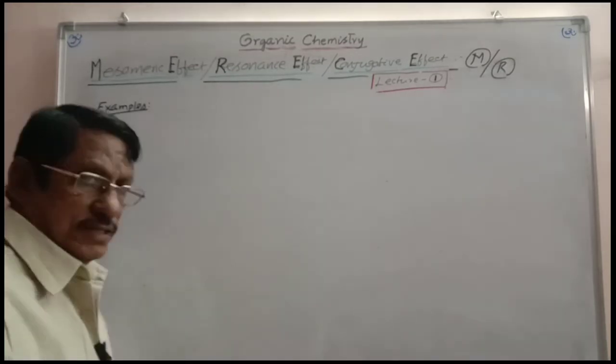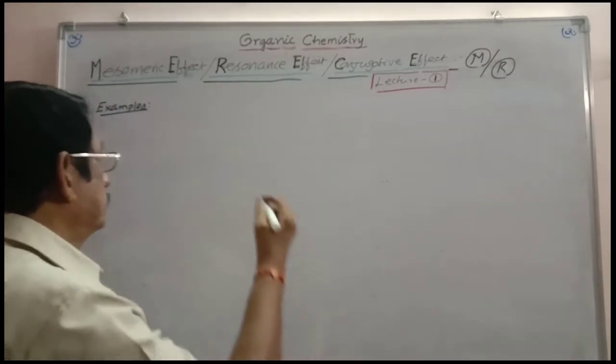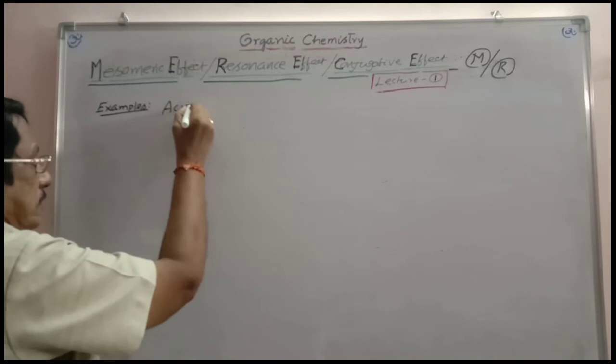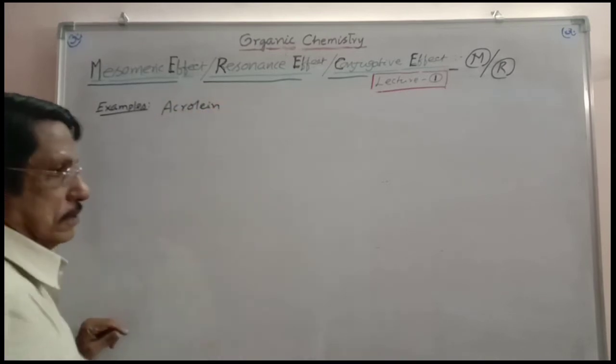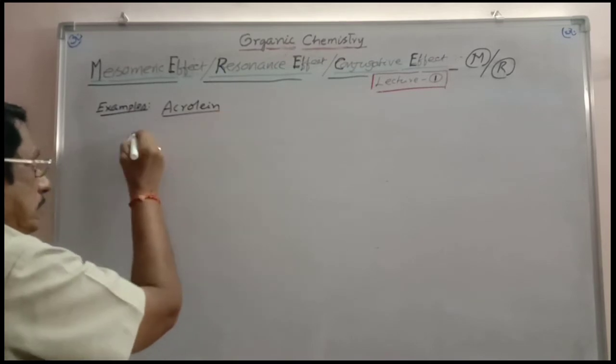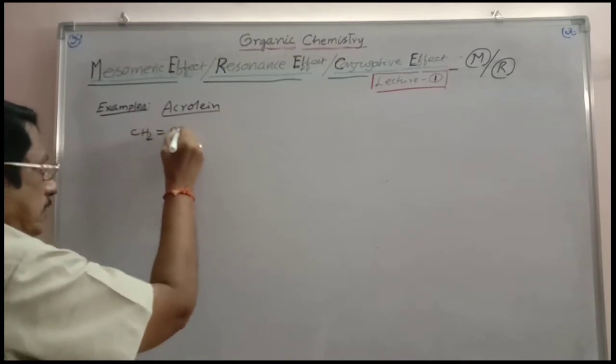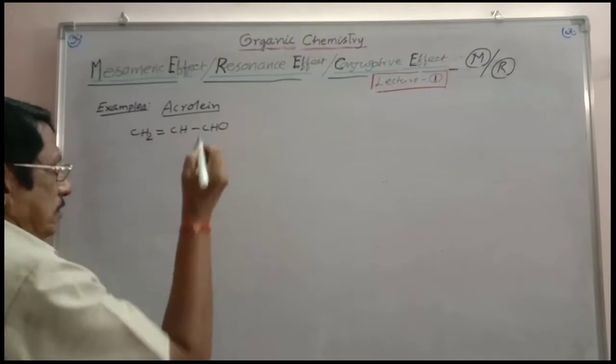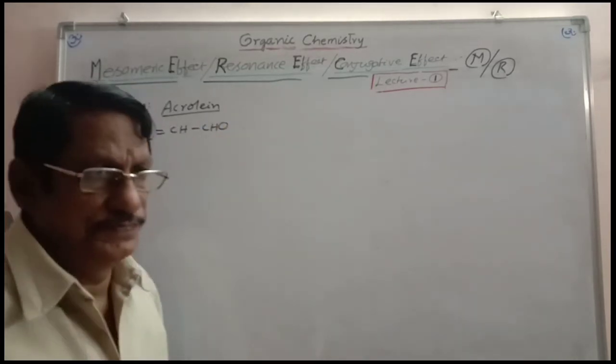Now let us consider certain examples here. First I am taking acrolein. Vinyl aldehyde is called acrolein. CH2=CH, this is vinyl, this is aldehyde. Vinyl aldehyde is called acrolein.